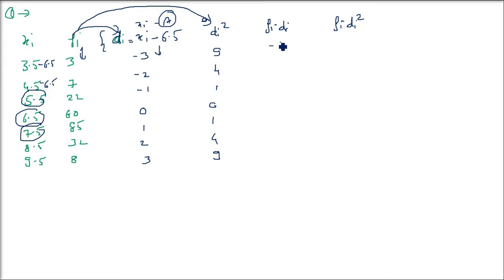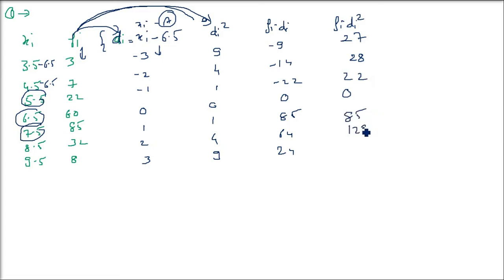So 3 minus 9, 7 into 2 is minus 14, like this. So this is minus 22, 0, 85, 64, 24. And then you have fi di whole square, second column multiplied with fourth column. So you have 27, 28, 22, 0, 85, 128 and 72.